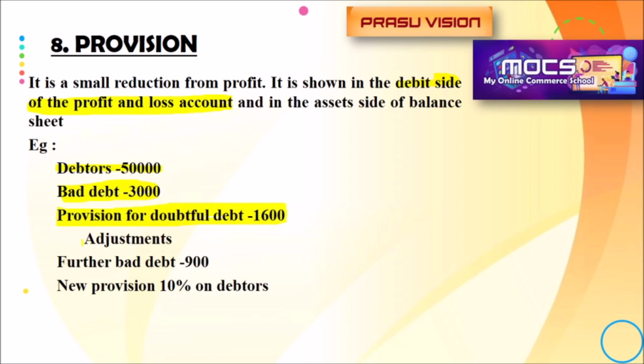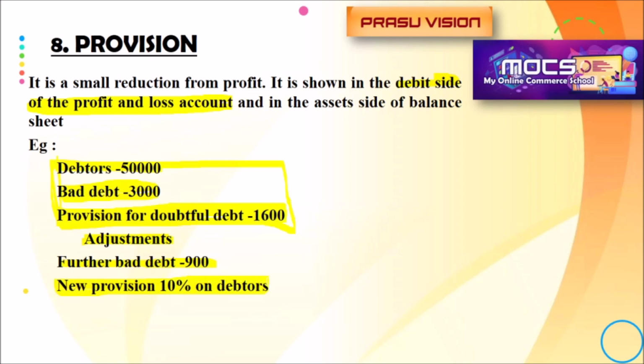In the adjustment, further bad debt will be there, 900. We also have to create a new provision of 10% this year.